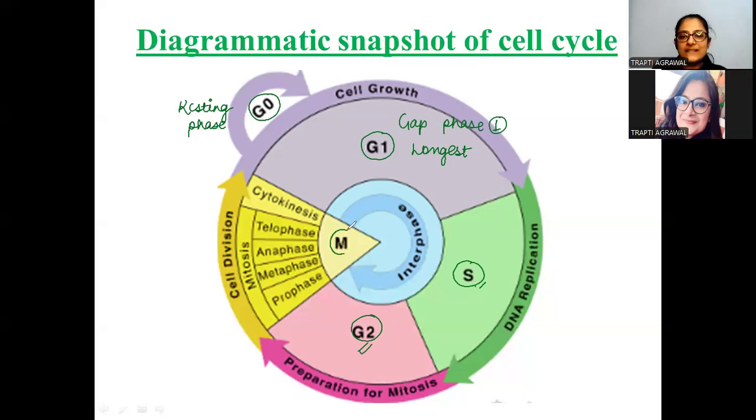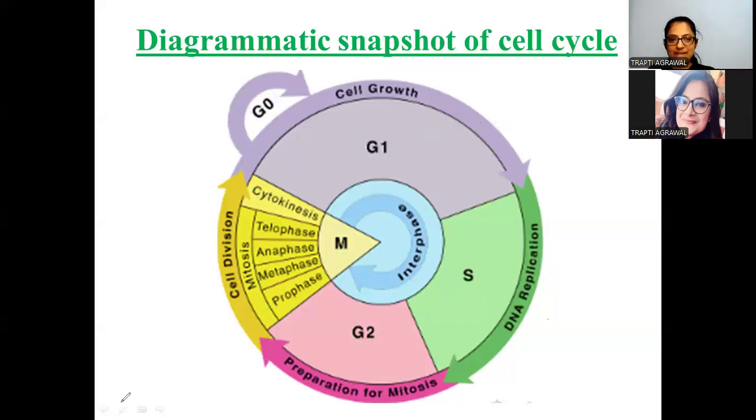And this M phase is the mitotic phase, students. In this, we see the four important phases: prophase, metaphase, anaphase, telophase, and the last one is cytokinesis. We will discuss them one by one. So this was a small snapshot to give you an idea of how the cell cycle is, and how many phases comprise this cell cycle. Let's move ahead, students.